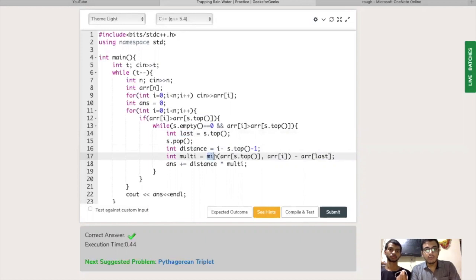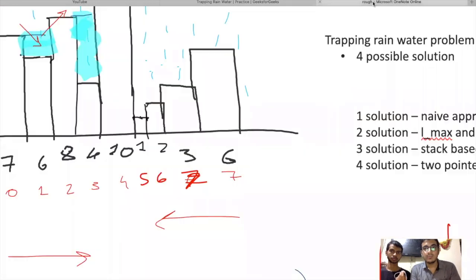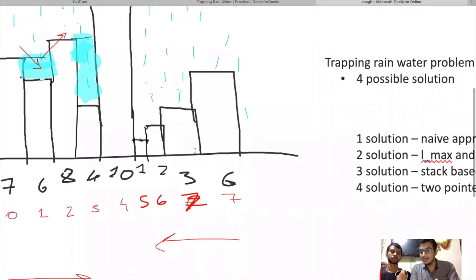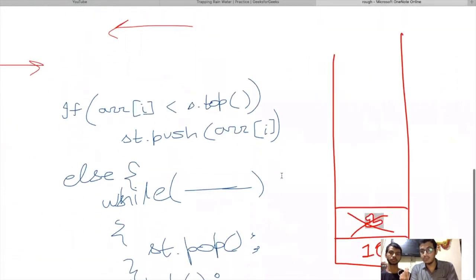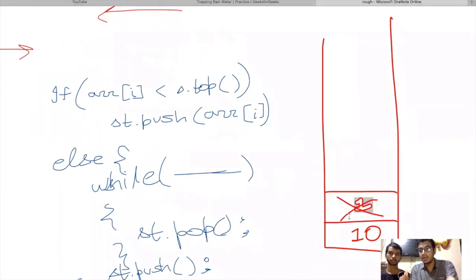We are taking an approach similar to the ones we discussed before in this video. What we were doing there was taking the minimum of Lmax and Rmax. Here, Lmax is array of s.top and Rmax is array of i. Why? Because Rmax will be the current index, since the current element is greater than the popped element.